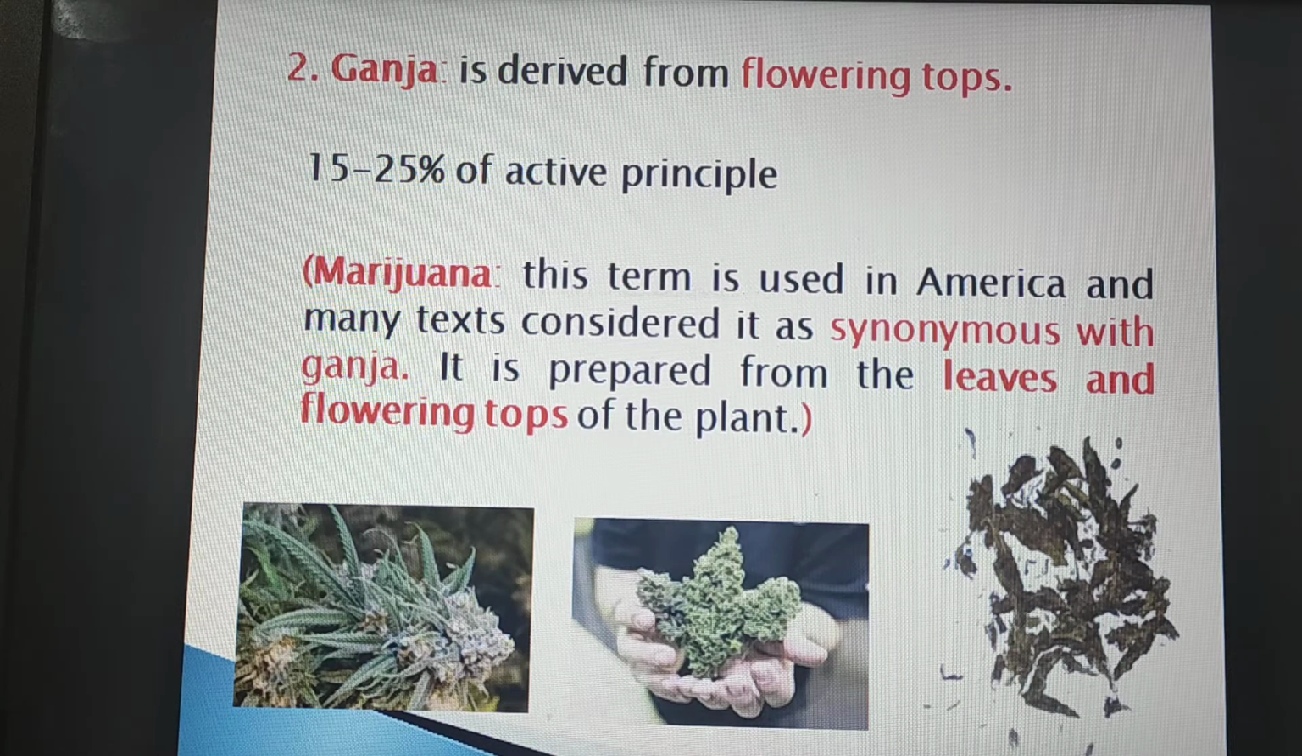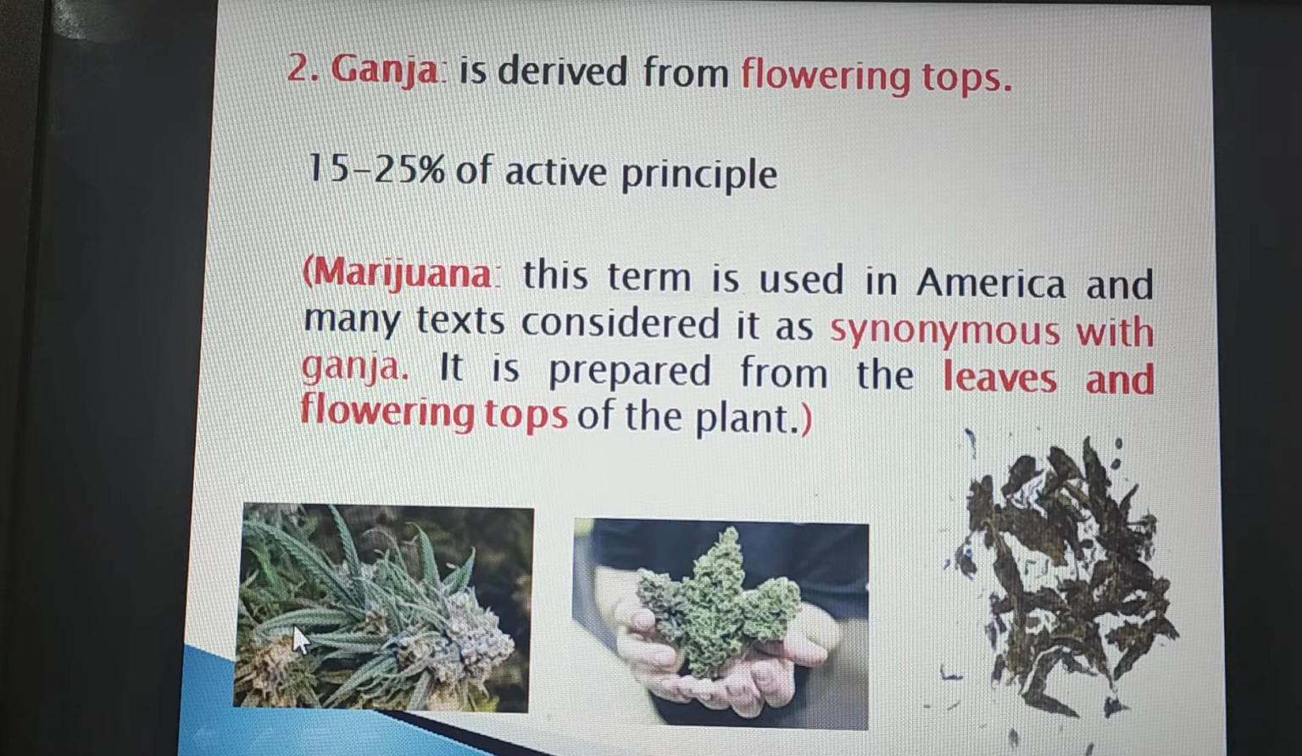Ganja. Ganja is derived from the flowering tops and has 15 to 25% of active principle. You can see this image of cannabis. It has leaves and the flowering part. If a preparation is made from the leaves, then it is known as bhang, and if it is made from the flowering tops, then it is known as ganja.